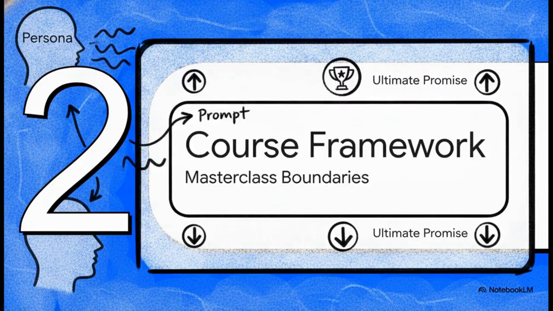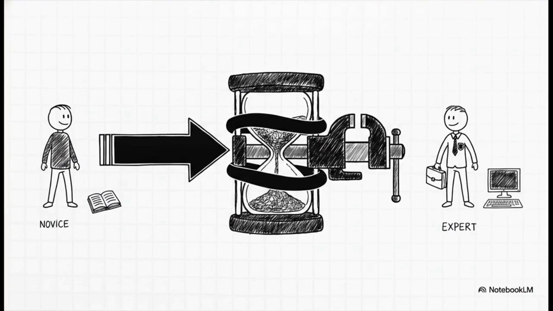Moving right along to Section 2, Course Framework, the Masterclass Boundaries. The setup here is a premium forward-looking course titled Cybersecurity Masterclass 2026. But get this, the promise being made here is that the course is designed to take a student from a complete beginner all the way to a paid freelance professional. And the timeline? Just 30 days. 30 days! The prompt is anchoring the AI's output to an incredibly aggressive, high-stakes timeline. It's demanding a curriculum so efficient and potent that it compresses years of traditional learning into a single month.